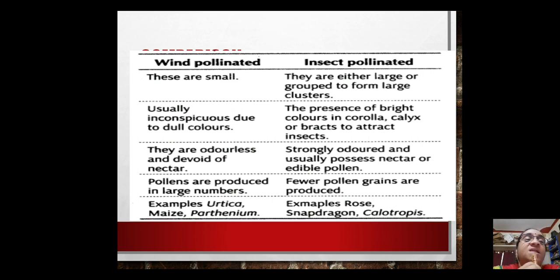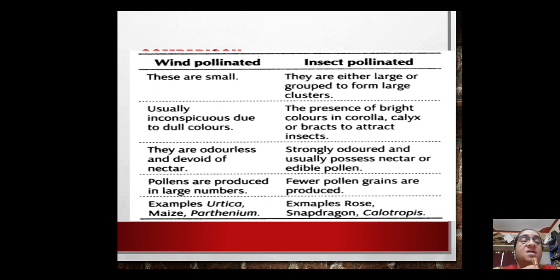Then coming to insect pollinated flowers, you have seen that they are very large. They are arranged in inflorescences, with bright colors. They have a strong scent or odor, and they have nectar. Compared to wind pollinated flowers, insect pollinated or bird pollinated flowers produce fewer pollen grains.